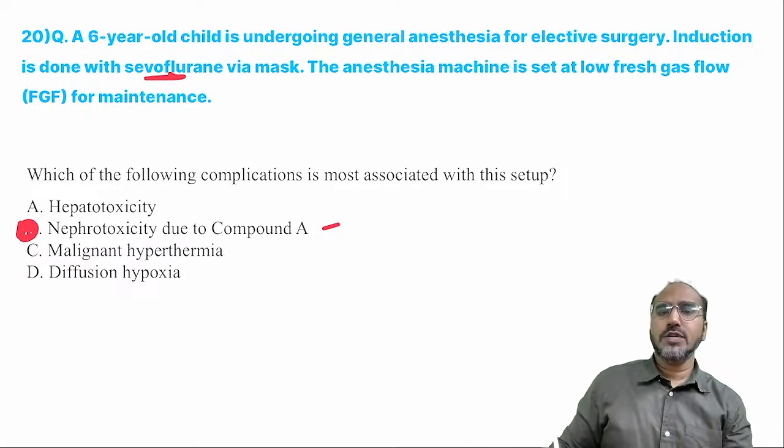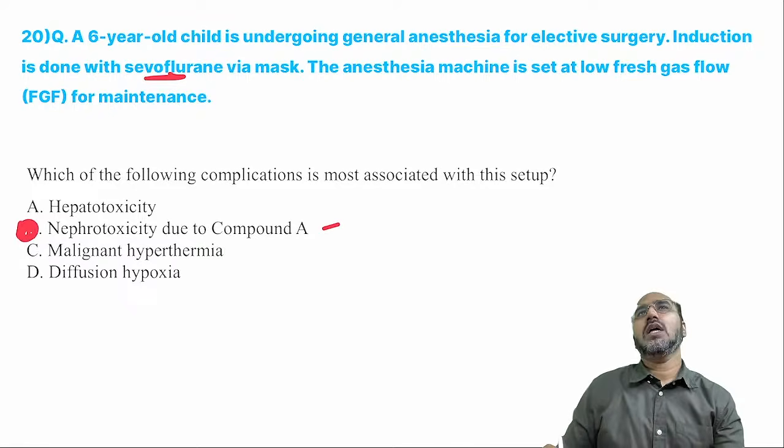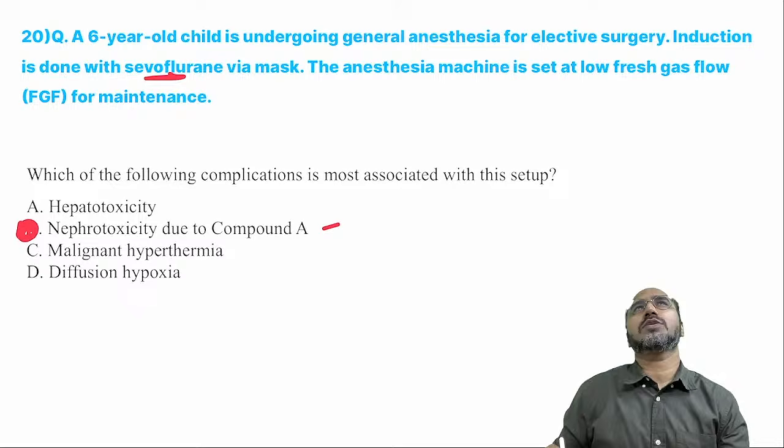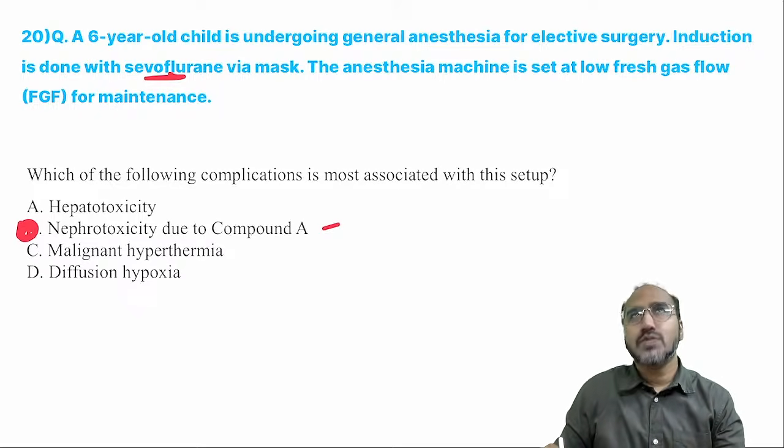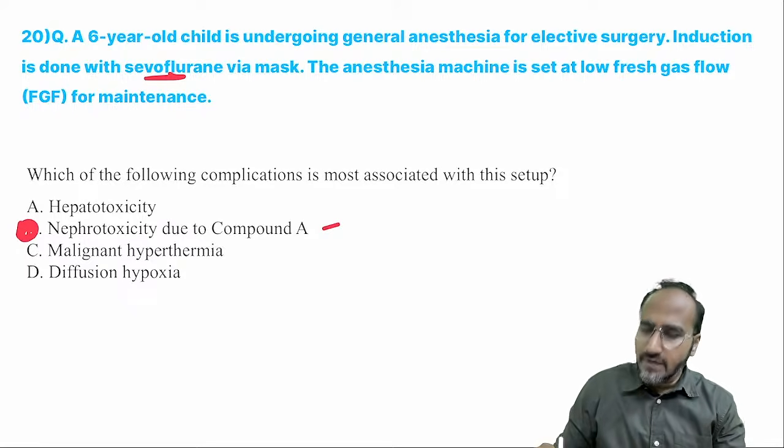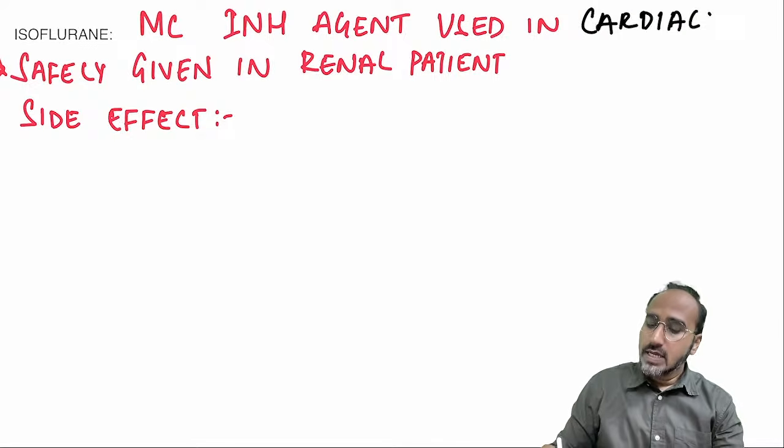Okay. Sevo, I used to remember as Sevenya, that is, Sevenya is sweet. The color of Sevenya is yellow. So sevoflurane has a sweet odor and is stored in a yellow colored vaporizer. Okay? Done. Next is isoflurane.